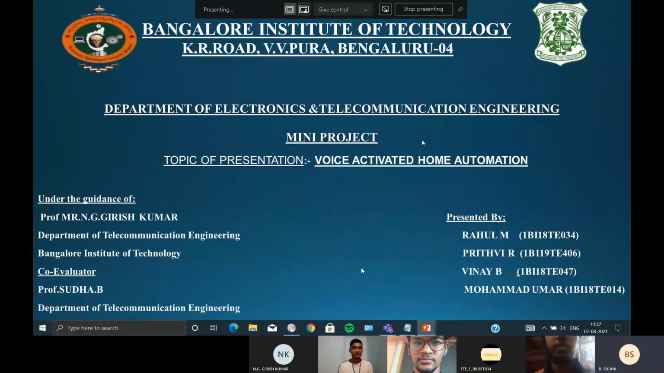Please proceed. We are the students of Bangalore Institute of Technology, currently pursuing the sixth semester in the Department of Electronics and Telecommunication. Our mini project is on voice activated home automation, done under the guidance of Professor N.G. Girish Kumar sir, Department of Telecommunication, Bangalore Institute of Technology. Our co-evaluator is Professor Sudha B. ma'am, Department of Telecommunication Engineering, Bangalore Institute of Technology.